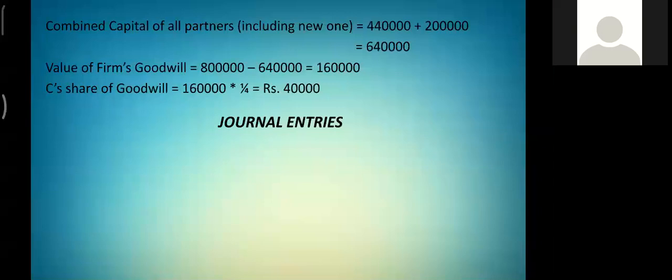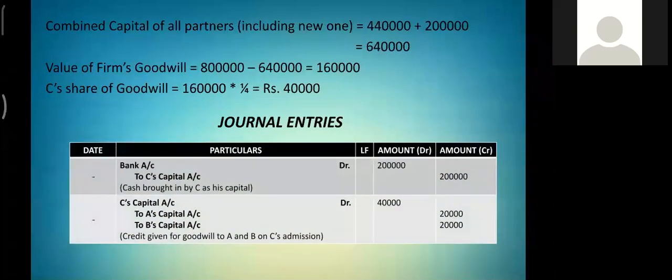So the journal entries are: first one is bank account debited to C's capital account, 2 lakh debit and 2 lakh credit. And the second one is C's capital account to A's capital account and B's capital account, that is 40,000 in C's capital account and 20,000 and 20,000 in A's and B's capital accounts. Now I would like to call Chitranshu for the further topic.